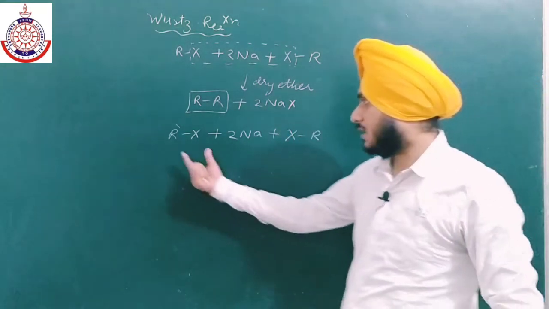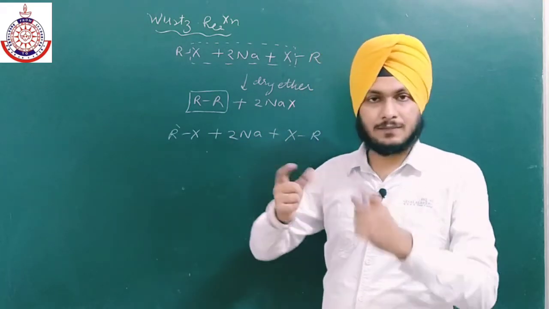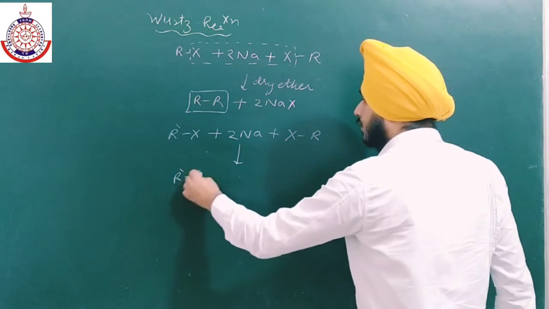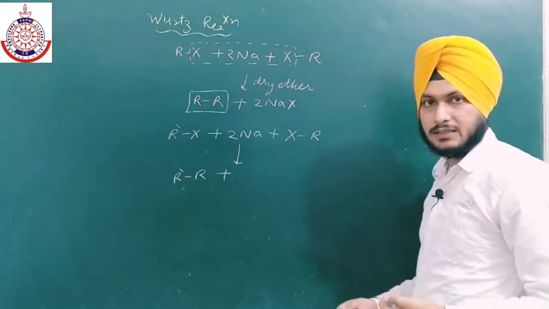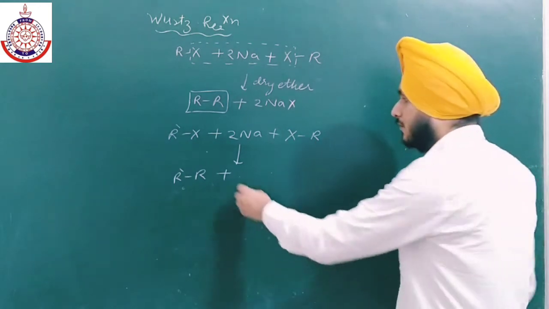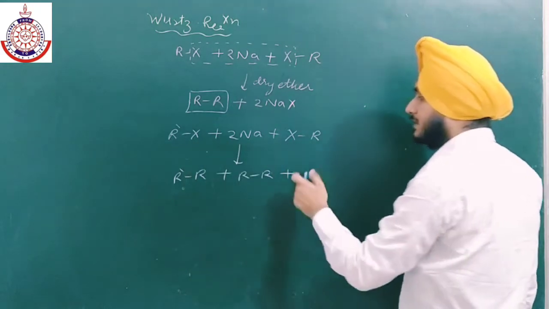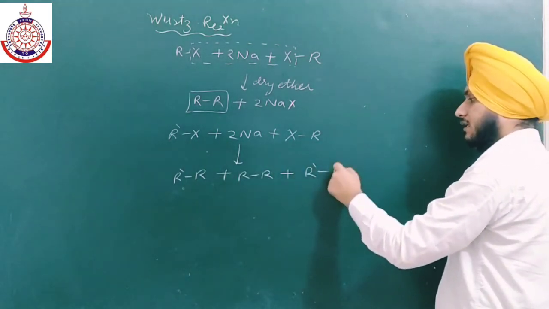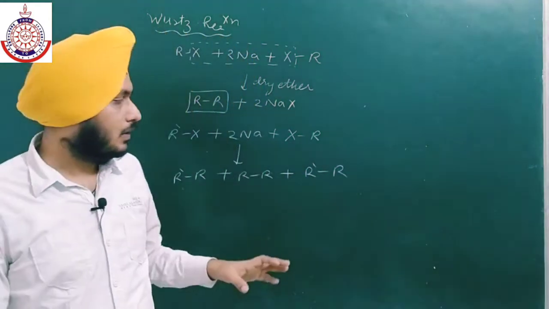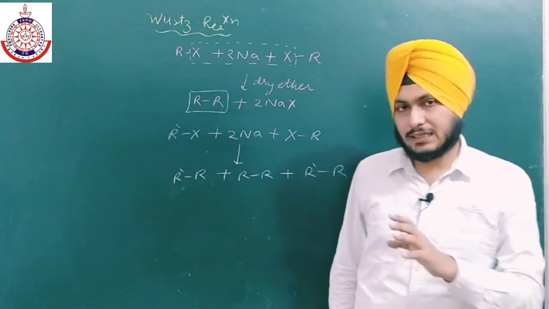Why? Because there are a large number of R' X molecules, so they can react with themselves and form R'R'. Similarly, there is a chance that the R group can react with itself and form RR. There is also a possibility that they will react with each other and we will get R'R. So three products can be possible, and then the yield is very low.